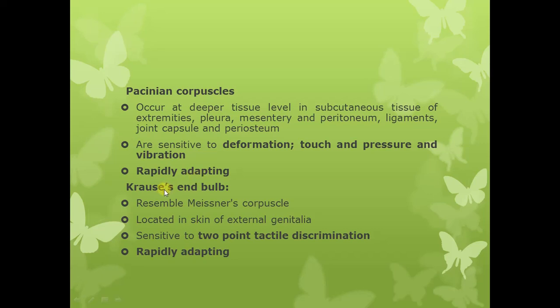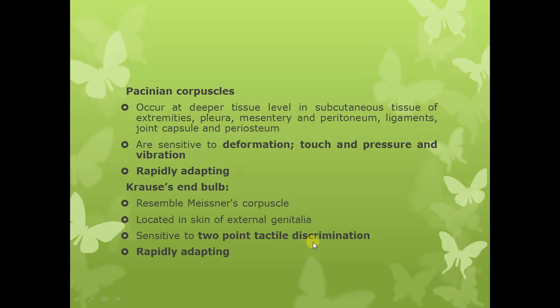Next are the Krause end bulbs. Krause end bulbs resemble Meissner's corpuscles. They are similar to Meissner's corpuscles when we talk about the structure. So they look like Meissner's corpuscles. They are located in the skin of the external genital organs and they are sensitive to 2-point tactile discrimination. So they are stimulated by 2-point tactile discrimination.